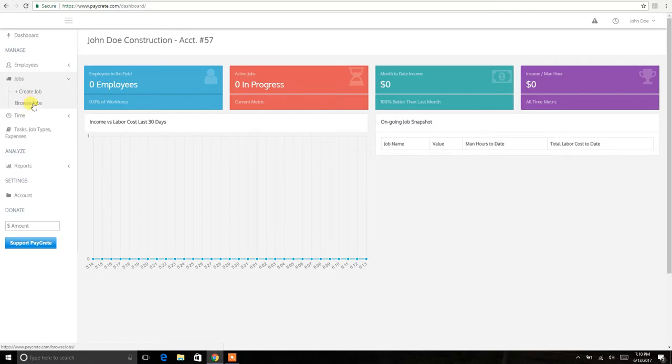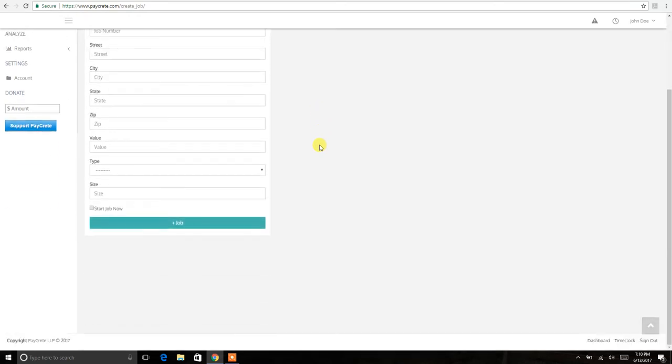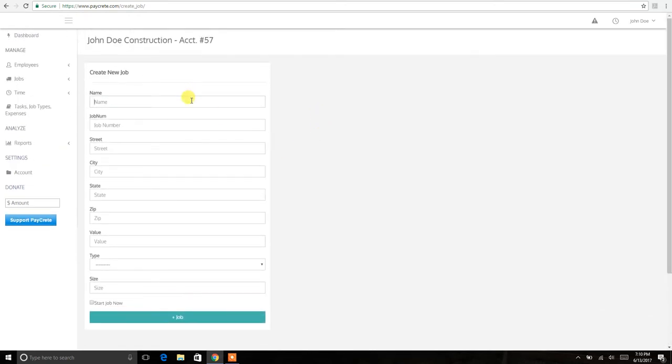So eventually, after you have a lot of jobs in the system, you can browse jobs or you can create a job. So we're going to go ahead and create our first job here. Let's click that. Here's a pretty simple form that shows up, not much to it. Very, very simple. Let's go ahead and give this job a name.